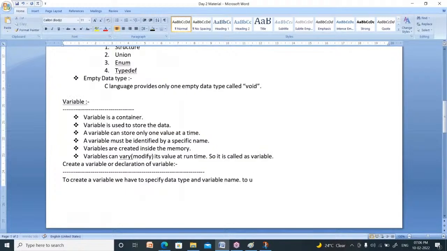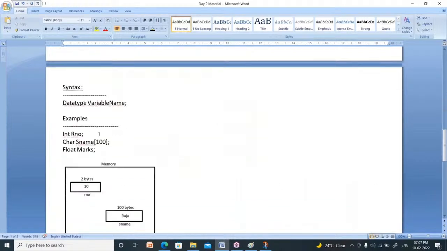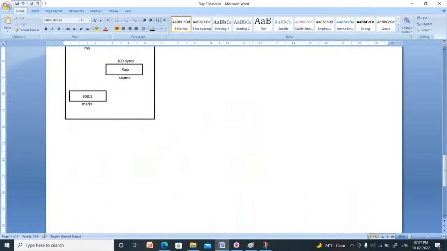So to use variables, first of all, we have to declare them. Declare means create them. We have to declare them, then we can use them. Right? This is nothing but variables declaration.